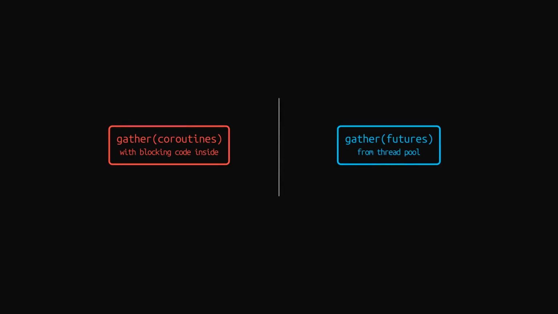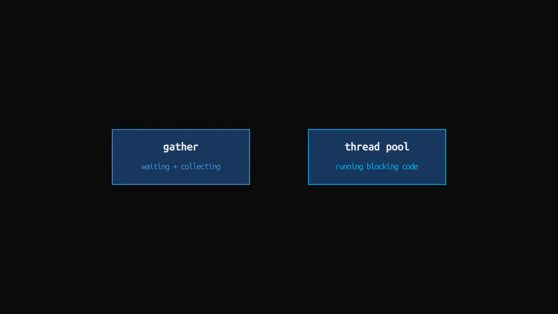And now you actually get concurrency, with 5 calls, 5 threads, all running at the same time, so the total time drops to roughly the duration of the slowest single call, which is the number you were expecting from Gather in the first place. The irony is that Gather still works here. You can still use it to wait for all 5 results, but instead of gathering coroutines with blocking code inside, you gather futures from the thread pool. Gather does what it is good at, which is waiting and collecting results, while the thread pool does what it is good at, which is running blocking code in parallel, each tool doing its actual job.